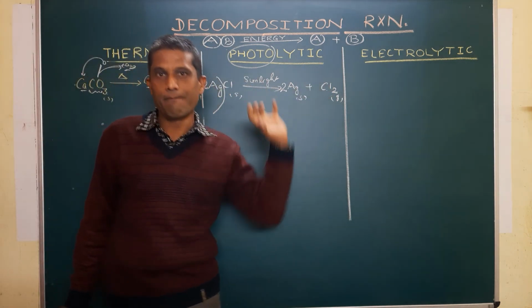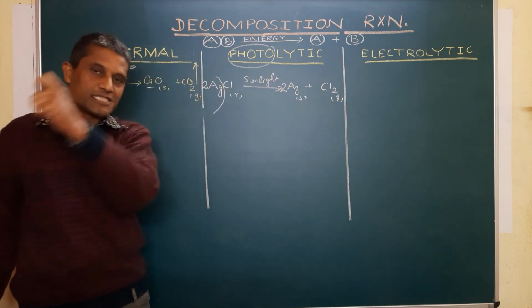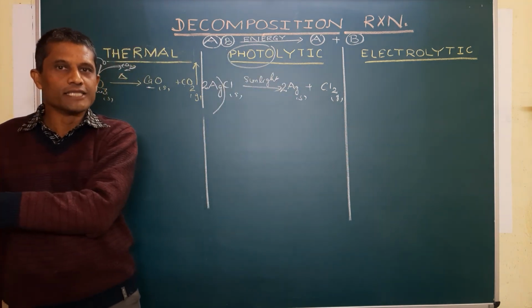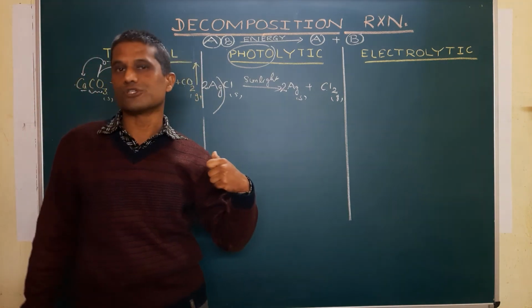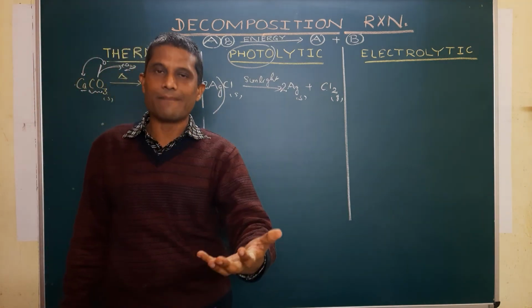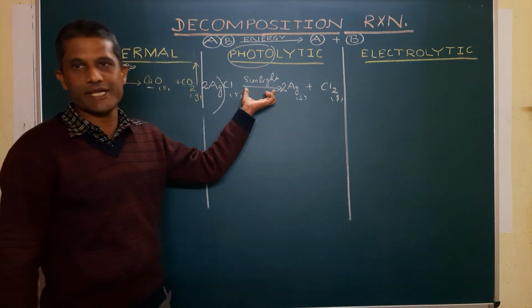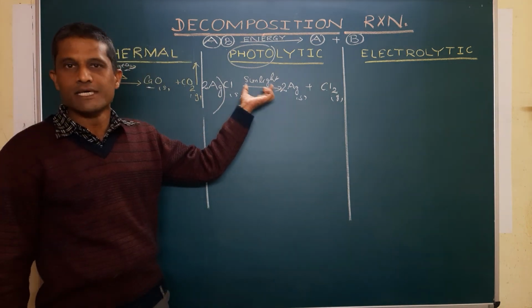Then when the spectacle is taken to a shady area, in the absence of sunlight, both combine together to give back the original product. So that is an example of a decomposition reaction carried out in the presence of sunlight.